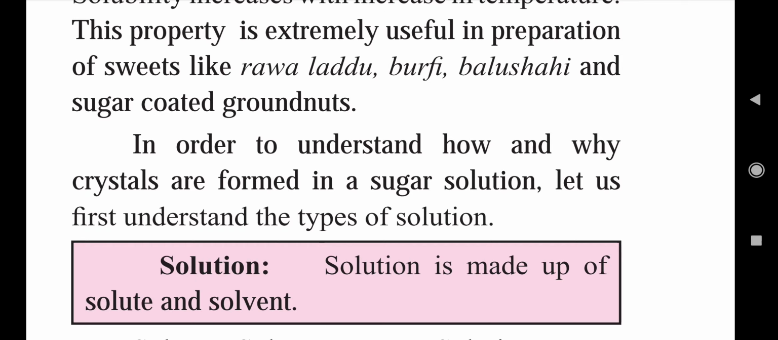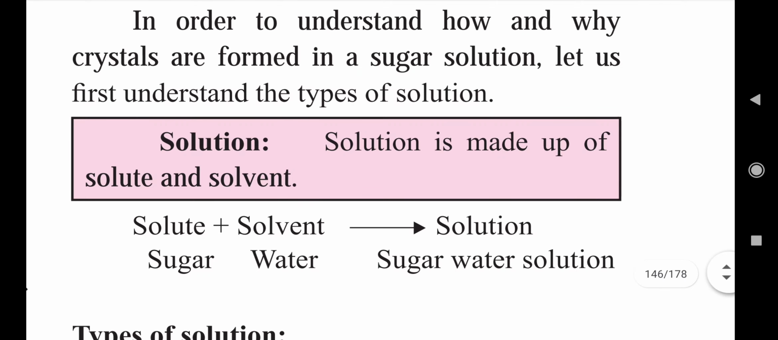So, here we are going to see what is solution, what is solute, what is solvent. Okay. So, solution is made up of solute and solvent. Normally we make sharbat or nimbu pani. Then in sharbat or nimbu pani we are going to add sugar to water and lemon juice.